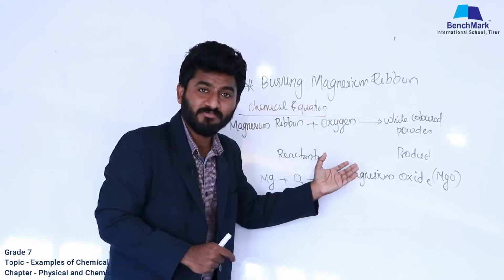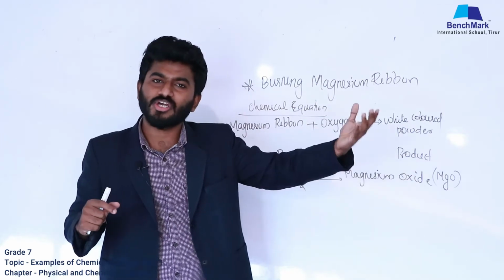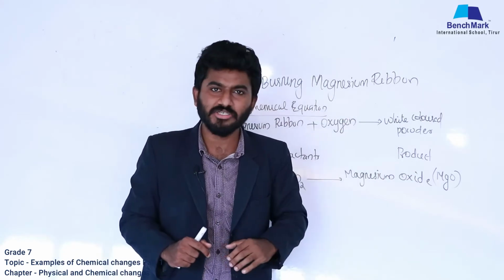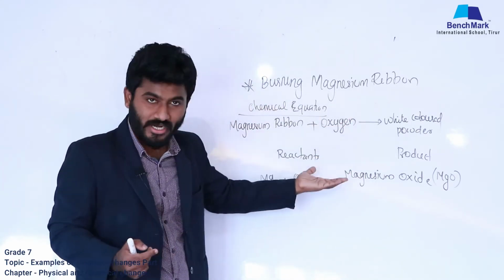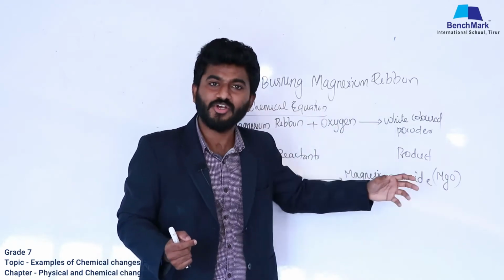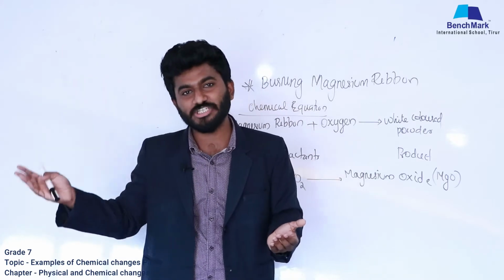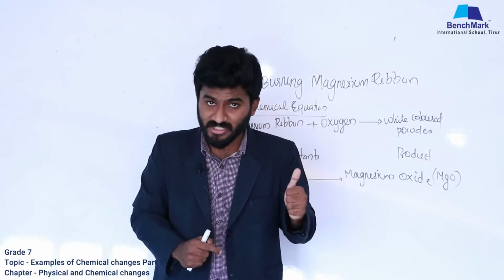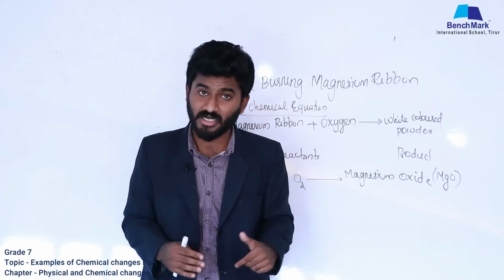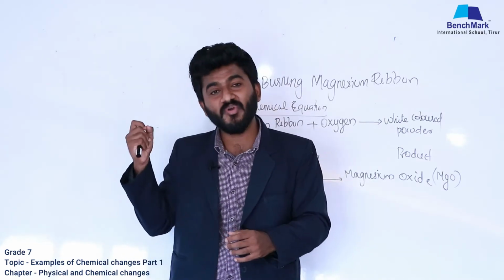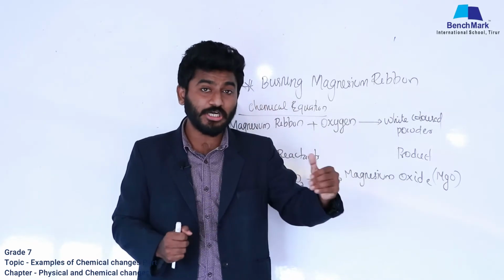When we burned magnesium ribbon, earlier it was silver in color, and we got a powder, right? So the first question is, can we reverse this reaction? If the answer is no, it can be a chemical change. The answer is no, right? Because when we burned it, we got a white powder, and it is impossible to convert that white powder into magnesium ribbon again. So it is an irreversible change. The second question is, are we getting a new product? Here, yes. Because when we burned it, we got a white powder, and it's an entirely new product.